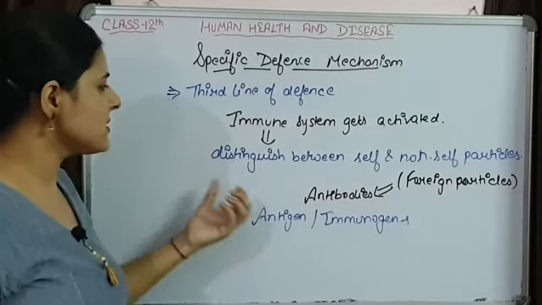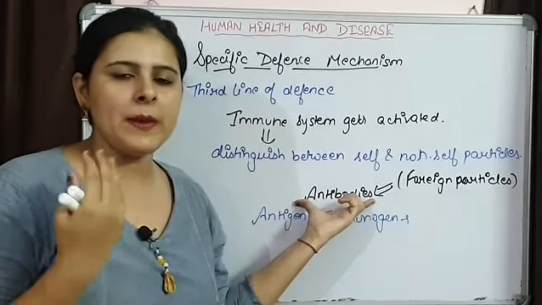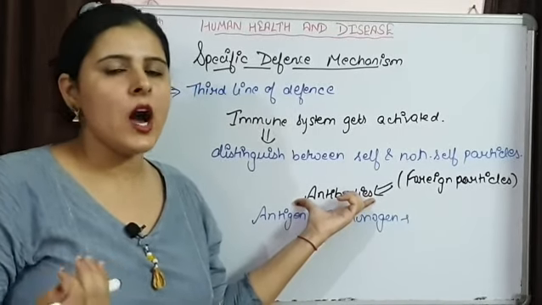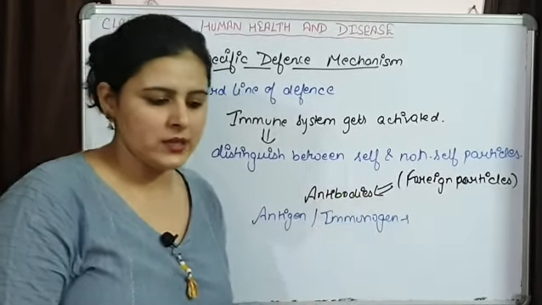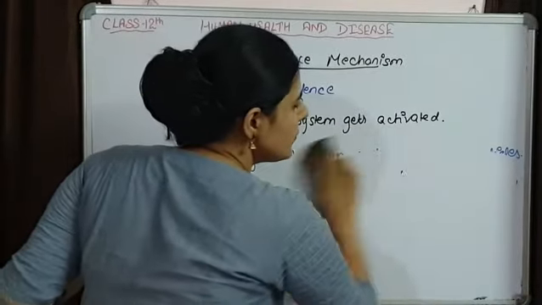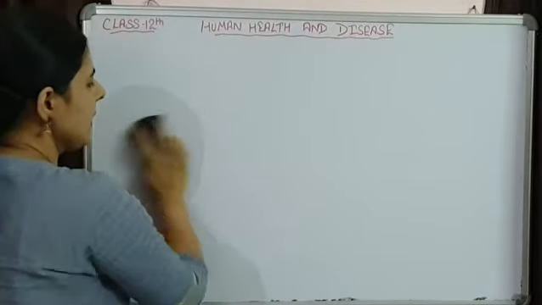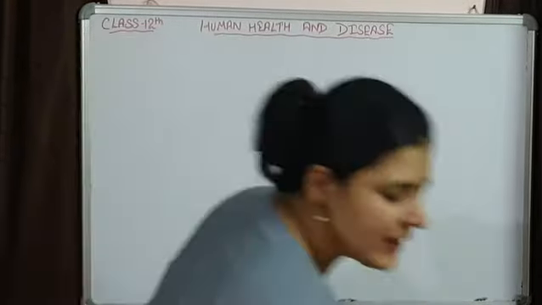Now let's discuss in detail what an antibody is, what it is chemically, and how its structure looks. If I talk about the chemical nature of an antibody, it is basically a proteinaceous molecule. Chemically it is protein.